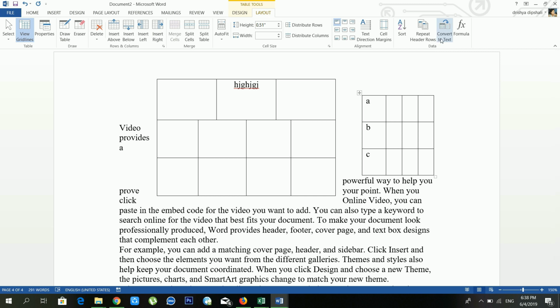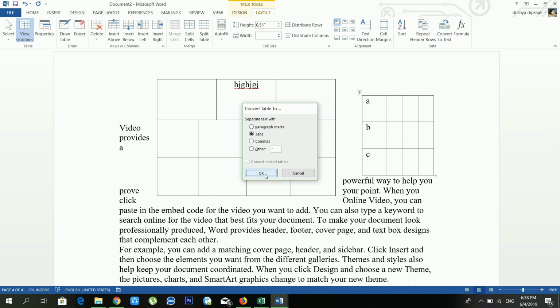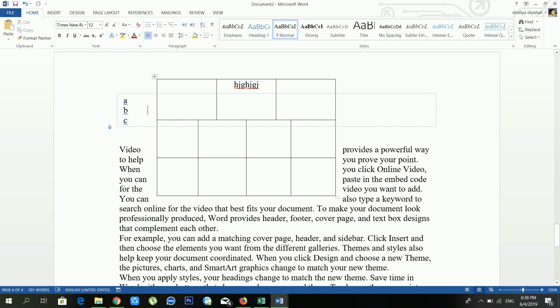Another option is convert to text. If you don't want the table, if you want only the text of the table, then in that case you can use convert to text, and it will remove the table and give only the text.